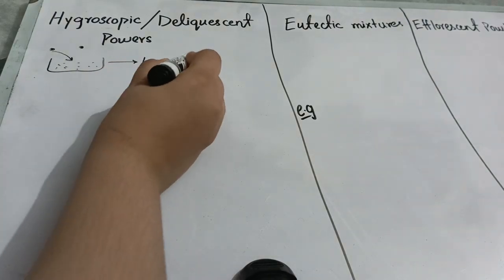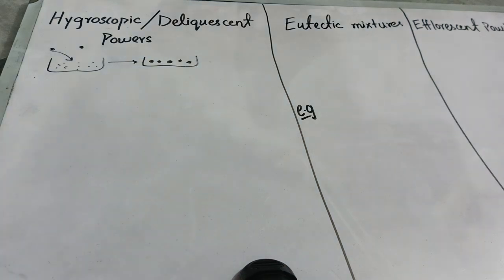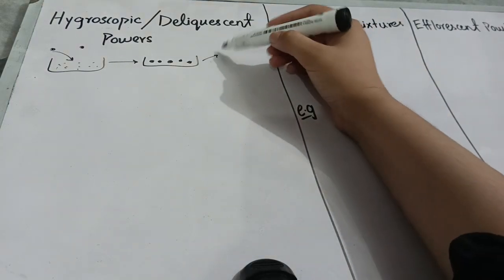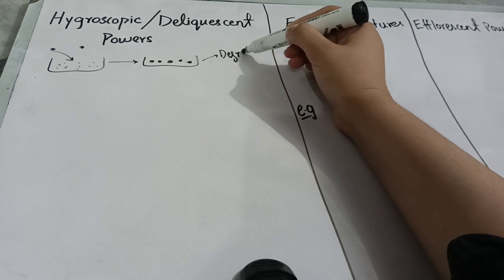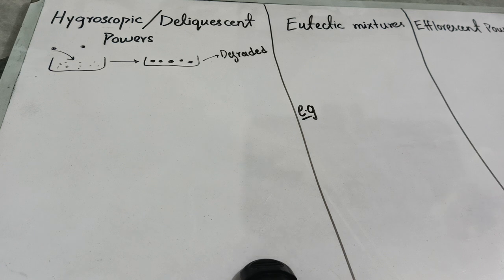As you can see here, this powder will form a lot of clumps, and due to this clump formation our drug will be degraded, and it has no effective use and is very useless for us. So therefore we have to protect these powders. We have to add something in this powder in order to prevent the absorption of water. So what we are doing, we are adding something.